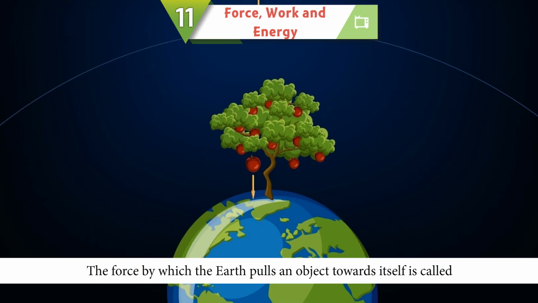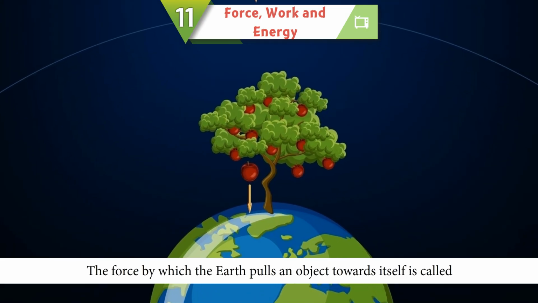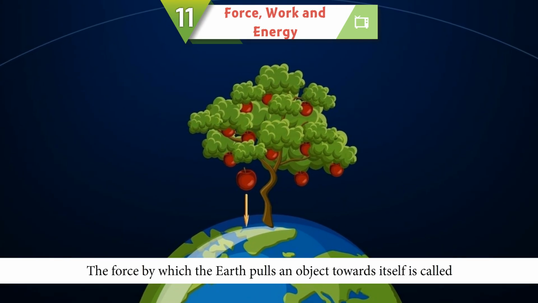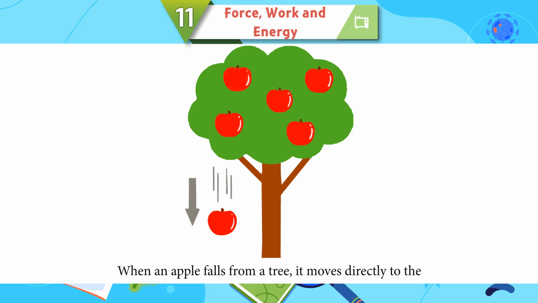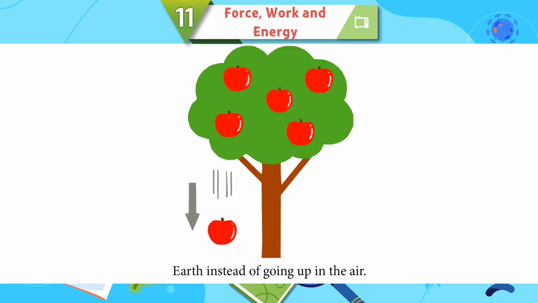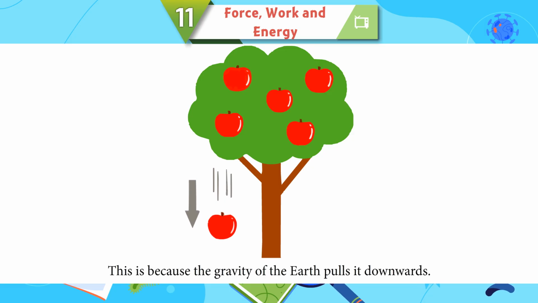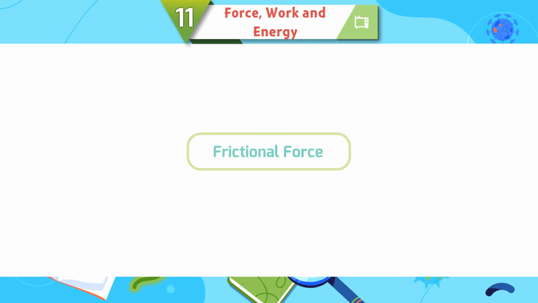Gravitational force. The force by which the earth pulls an object towards itself is called gravitational force or gravity. When an apple falls from a tree, it moves directly to the earth instead of going up in the air. This is because the gravity of the earth pulls it downwards.